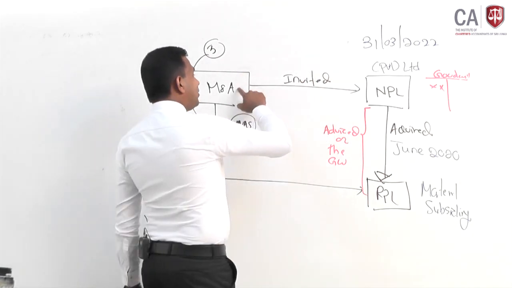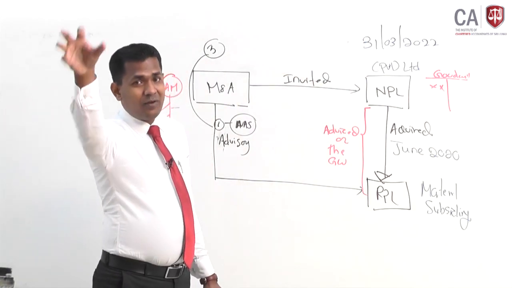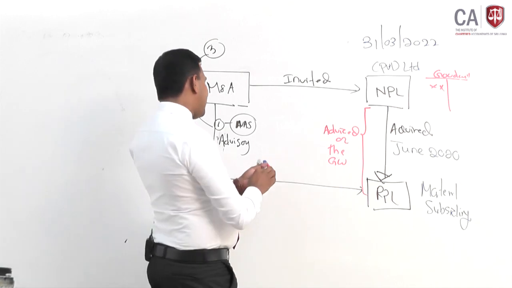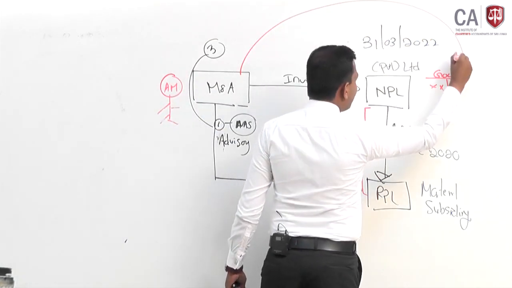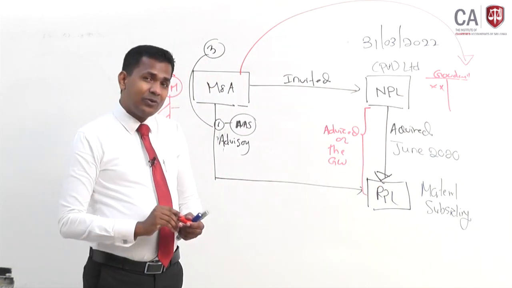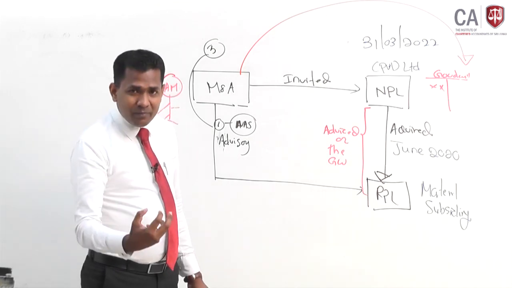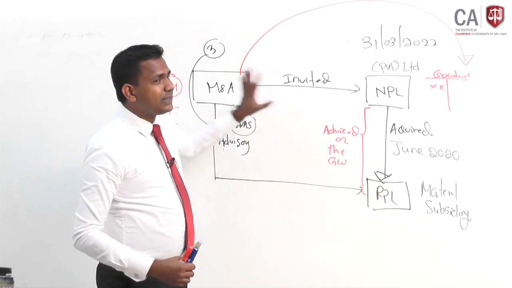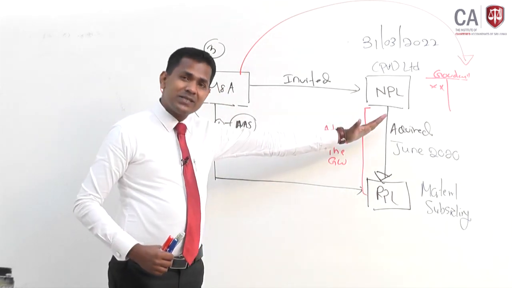We have to carry out the audit of NPL, all account balances, transactions and disclosures. While carrying this out, you have to carry out the audit on this goodwill as well. While you audit the goodwill, the goodwill amount was decided by whom? The goodwill amount was decided by the same audit firm. The help of the same audit firm has gone into the process.